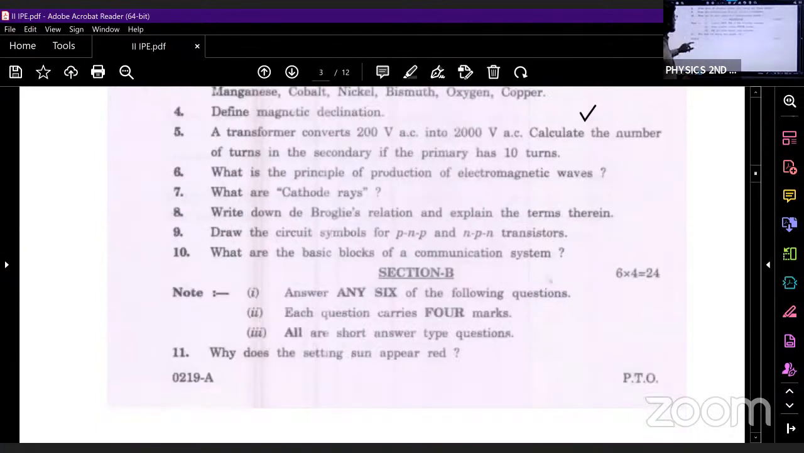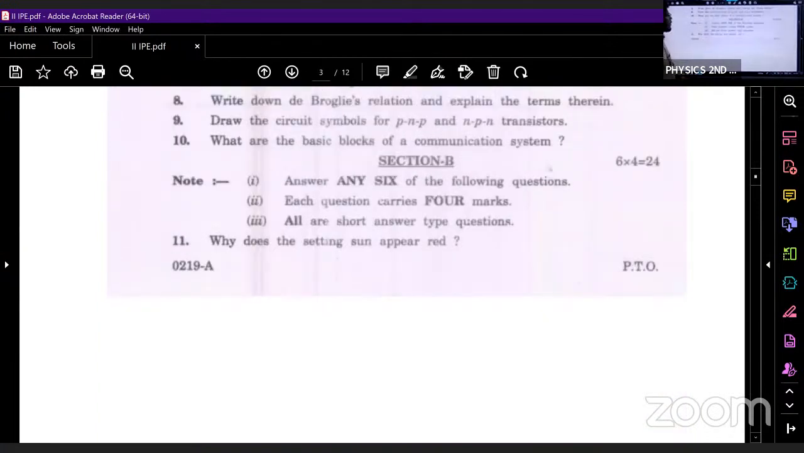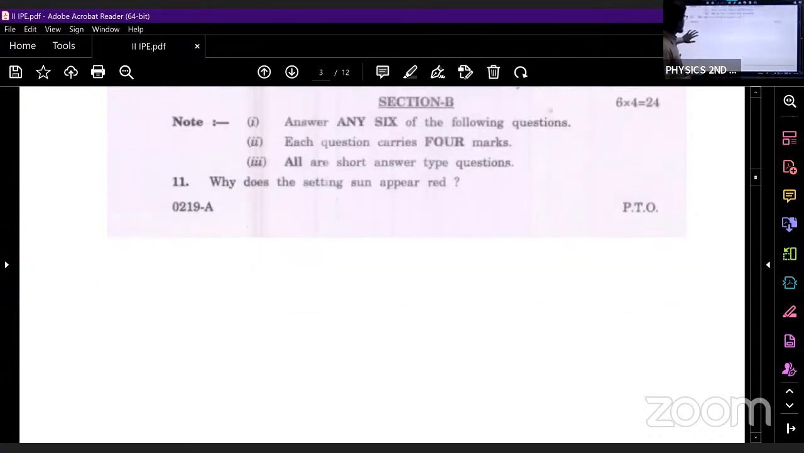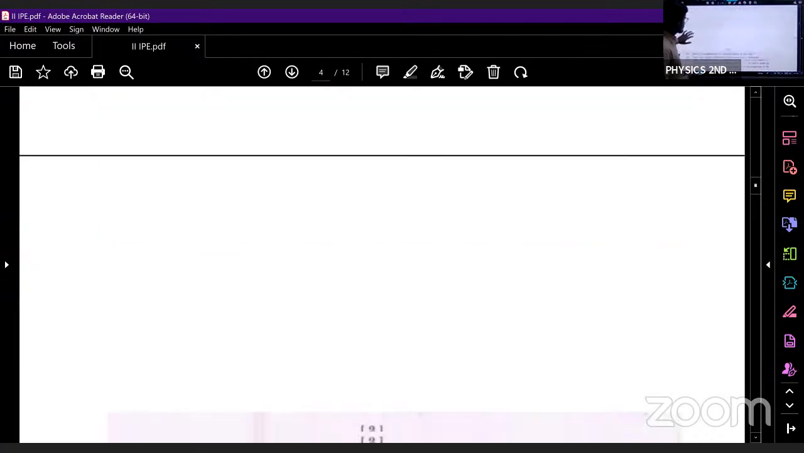This is section B. What is the first question in section B? Why does the setting sun appear red? This I have discussed. Due to the scattering phenomenon. Which color light has the longest wavelength? Red color light has the longest wavelength. Due to that, it gets scattered very little. That is the reason we are able to see red color light. So let us see the next SAQ.